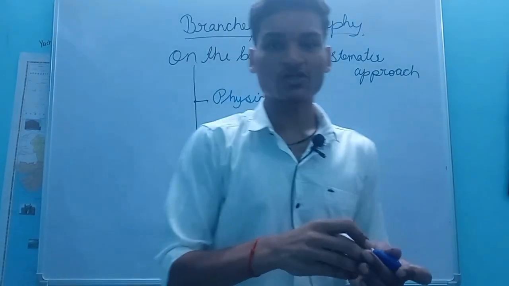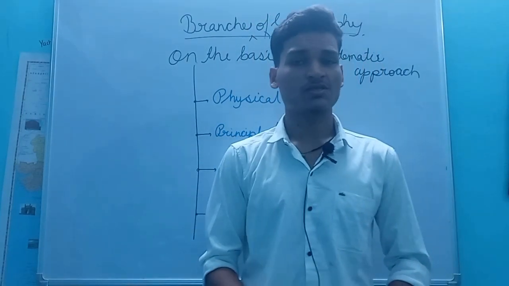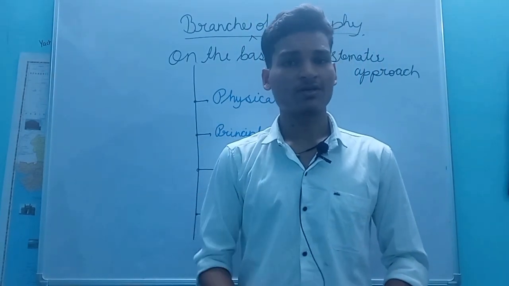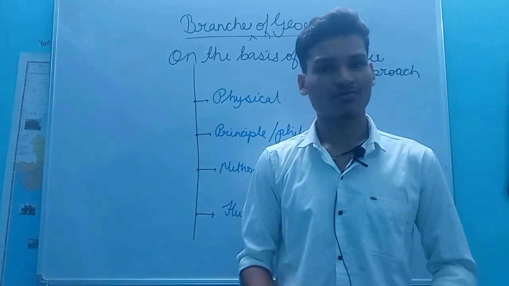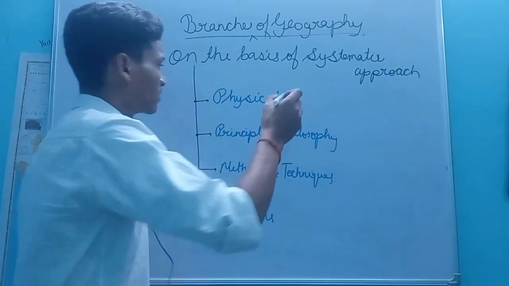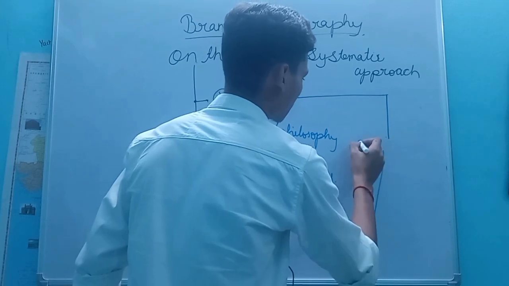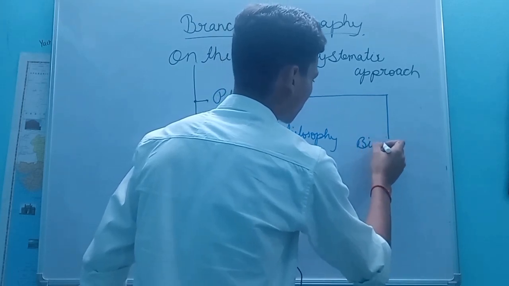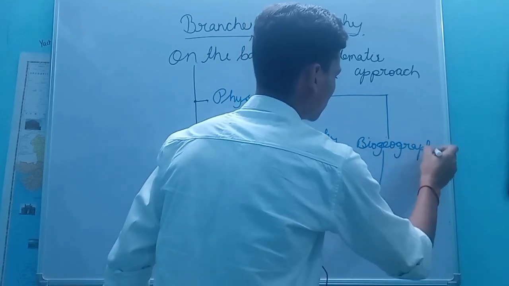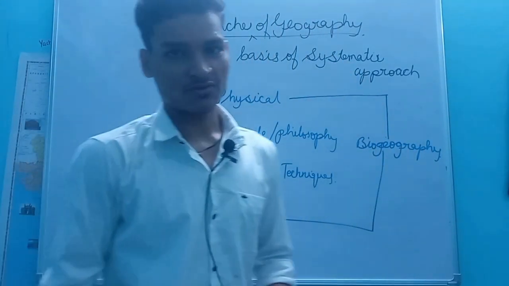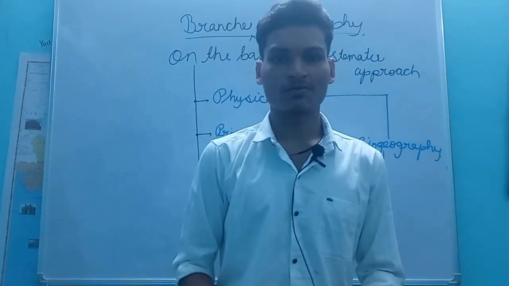So on the basis of the systematic approach, the branches of geography are studied in four parts: physical, the second one is principle or philosophy, the third one is methods and techniques, and the fourth one is human, in which physical and human constitute the biogeography. Okay friends, please note it down. After that we will discuss them one by one.